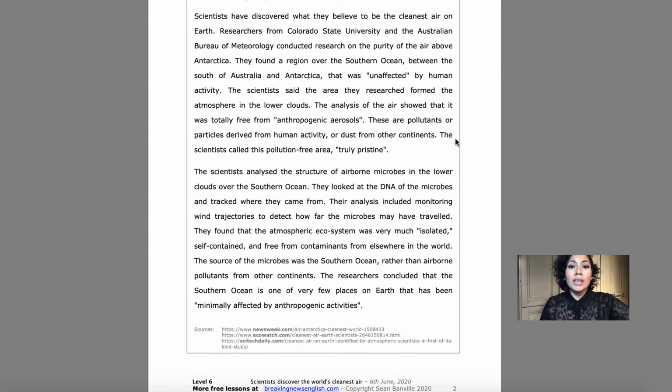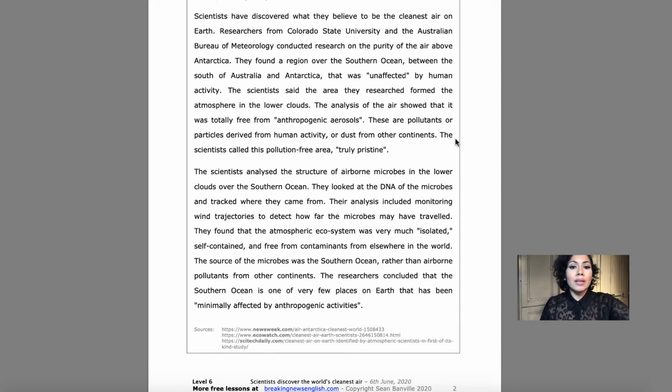The scientists said that the area they researched formed the atmosphere in the lower clouds. The analysis of the air showed that it was totally free from anthropogenic aerosols. These are pollutants or particles derived from human activity or dust from other continents. The scientists called this pollution-free area truly pristine.